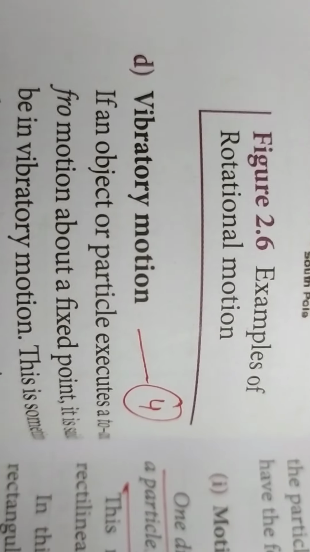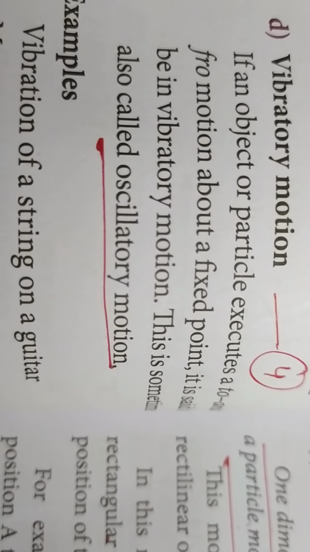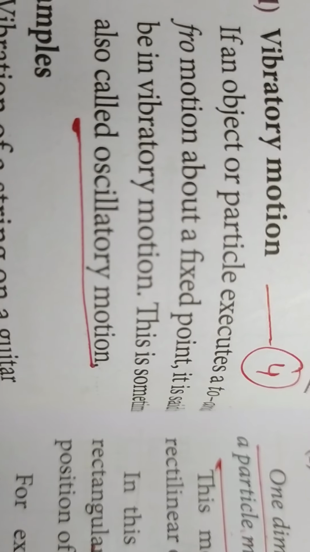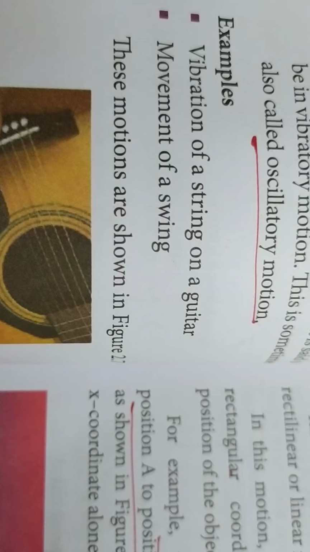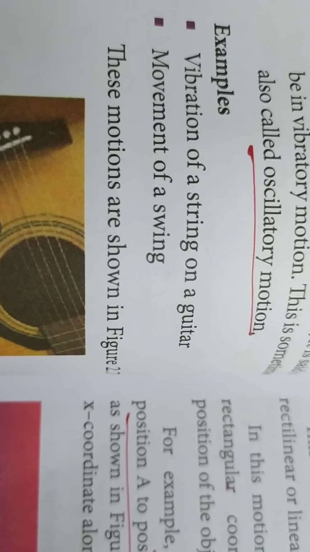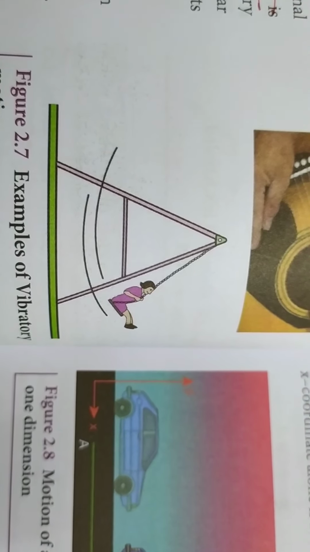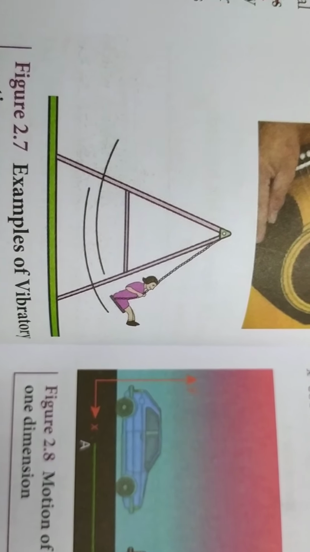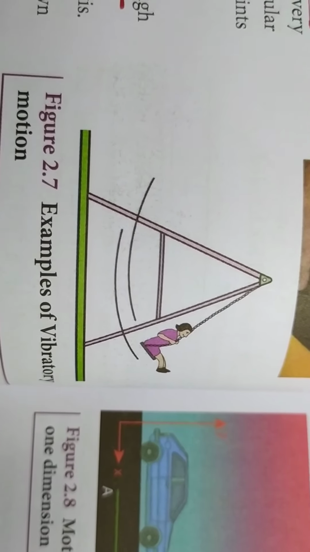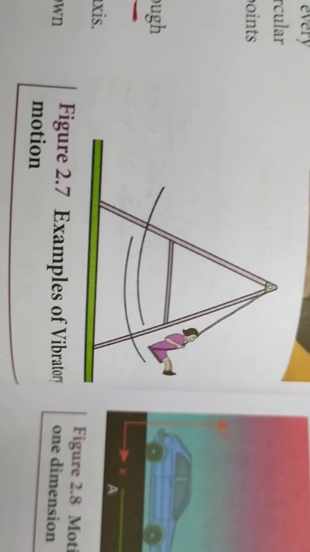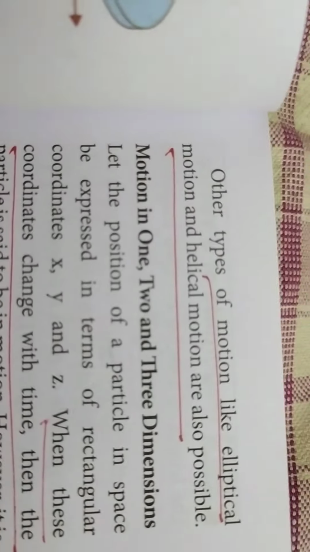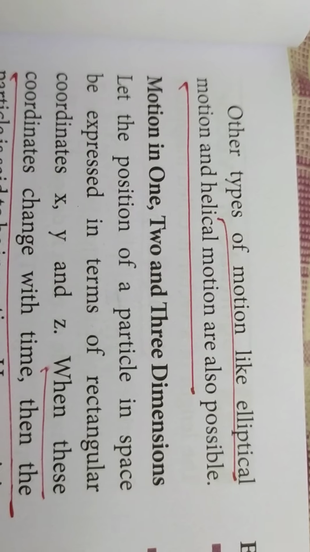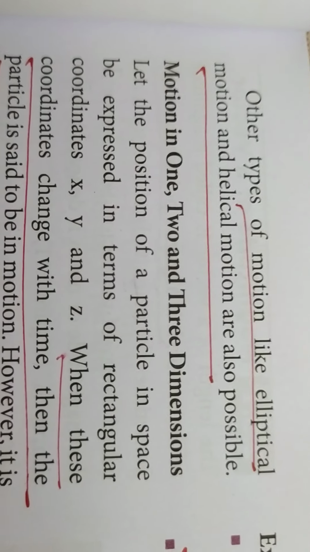And next we are going to see about vibratory motion. Vibratory motion means a to and fro motion about a fixed point is called vibratory motion. Example, guitar string. We pluck the string, that is vibration. Also the movement of a swing. When you see this swing, the boy or girl is moving to and fro. So this is also an example for vibratory motion. So these are the 4 types of motions. Other types of motion are also possible: elliptical motion and helical motion.